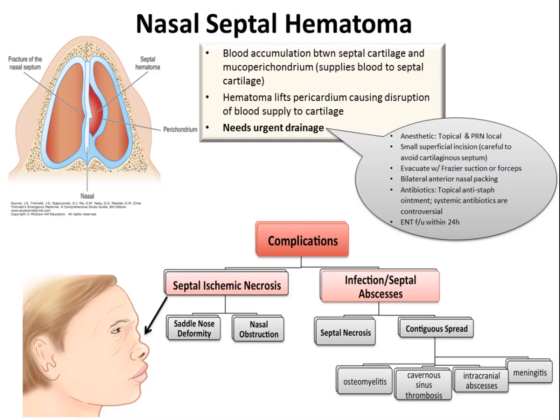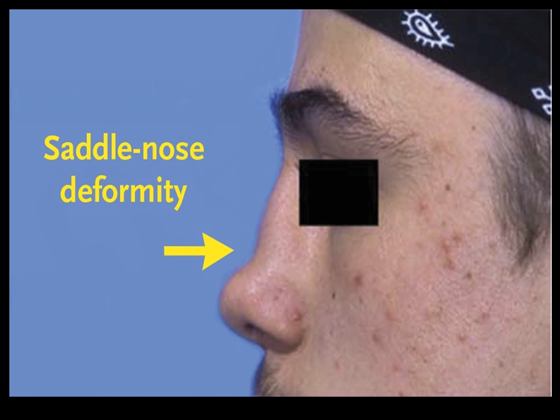So this is the summary of what I have told you. After the blood accumulates between the septal cartilage and the mucoperichondrium, the blood supply to the cartilage will be lost, and it will lead to infection and necrosis. So these are the ways. All the things I have explained are just the summary of what I have told you. So this is an actual patient with the saddle nose deformity.